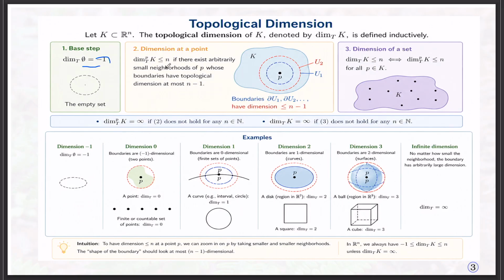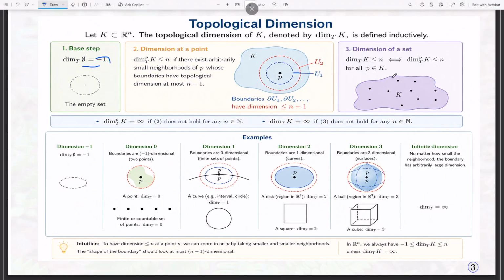This is u1, u2, the boundaries of the small neighborhood of P. Then you can find the boundary of u1 and the boundary of u2. If they have dimension n minus 1, then the topological dimension of K is n.